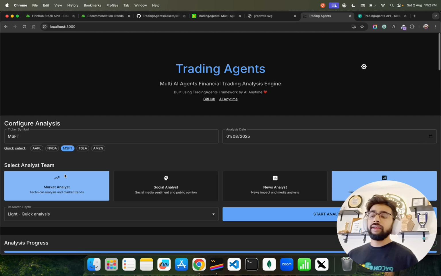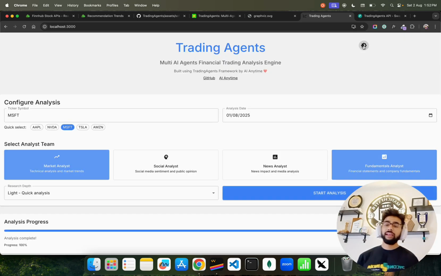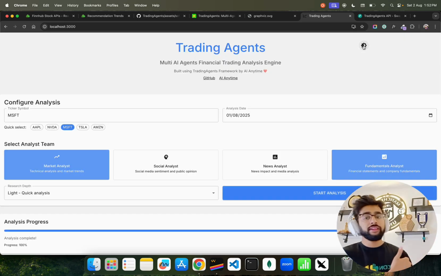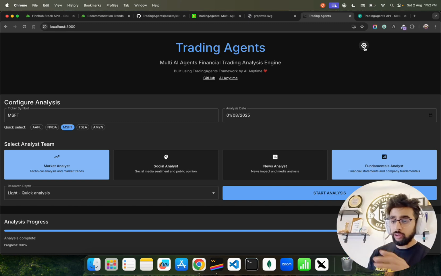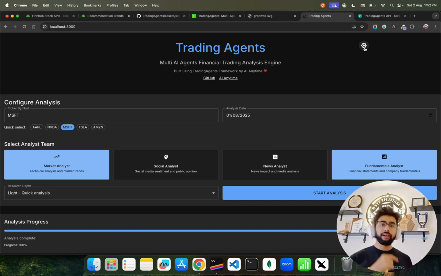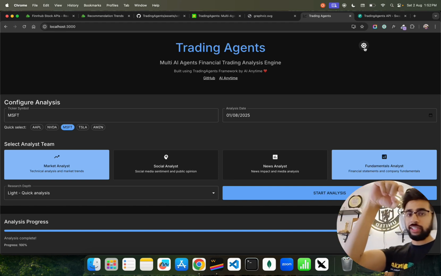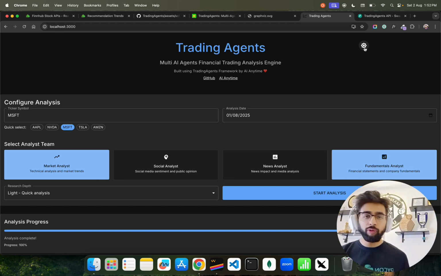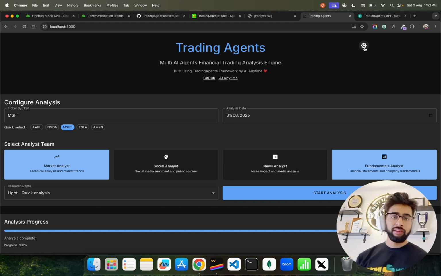But before you use these tools, guys, make sure you do your own analysis, your own research, before relying on these kinds of AI solutions for making financial decisions. It's not that easy. It's not explainable. So keep that in mind. You need a governance layer on top of it to be successful using these to make decisions.